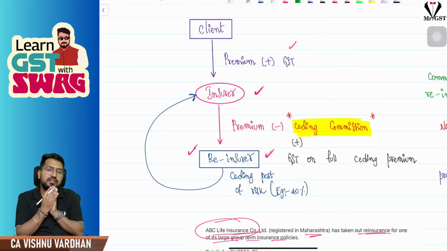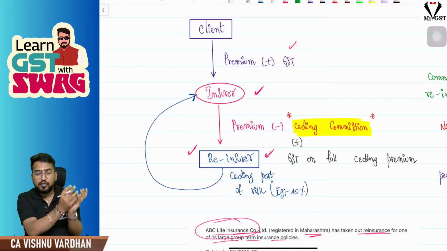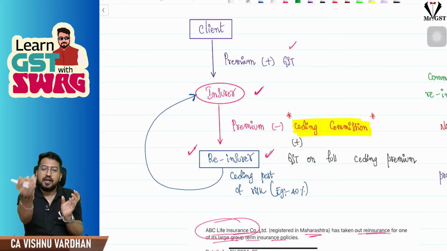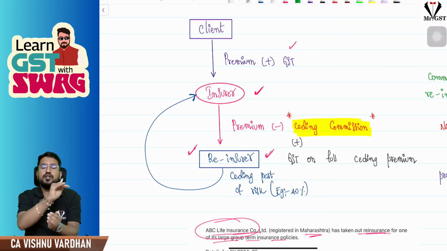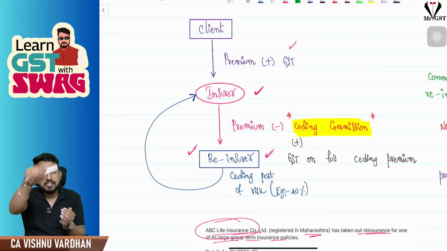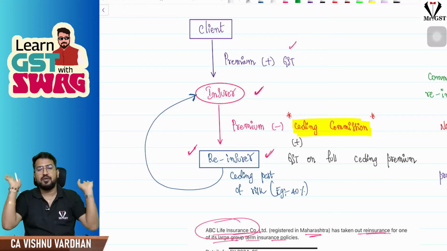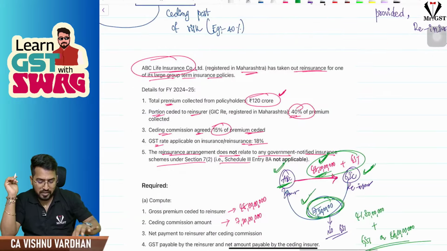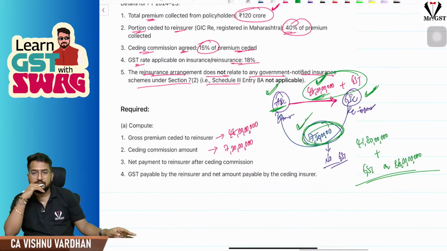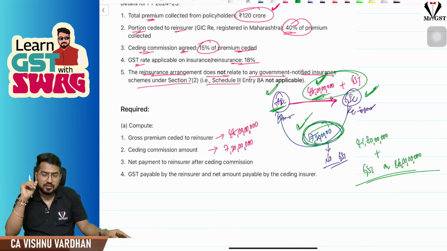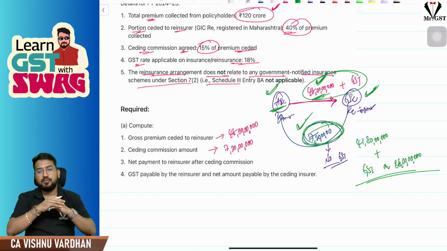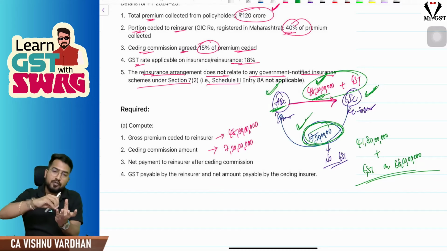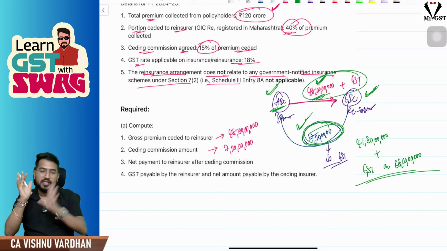So instead of them giving the commission, I give them the portion of the premium amount that I am paying, deducting my commission and giving the rest to them. On that commission which I have as a ceding commission, there is no GST, provided the opposite reinsurance company has paid GST on the full premium they are taking. Okay, so as I told in the example, 48 crore premium I should give to them, but I will deduct my 7 crore 20 lakhs commission. On that 7 crore 20 lakh commission, GST will not be applicable. It is neither supply of goods nor supply of service, provided on whatever reinsurance premium I am paying to them, that 48 crores, they are paying GST on the entire 48 crores. That is the condition. Okay.